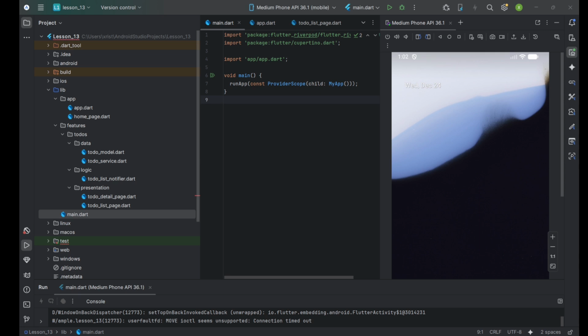So we are not starting a new project. We will use the same to-do application from the beginner playlist, but we will treat it differently. In the beginner playlist, the to-do app answered this question: can I build an application? In this intermediate playlist, the question becomes: can this application grow without becoming messy?